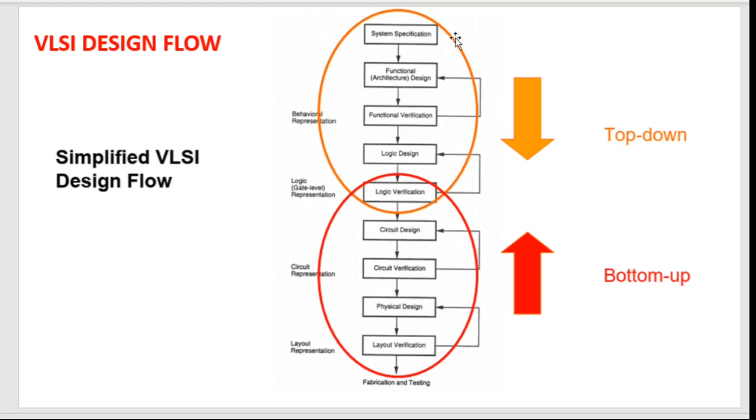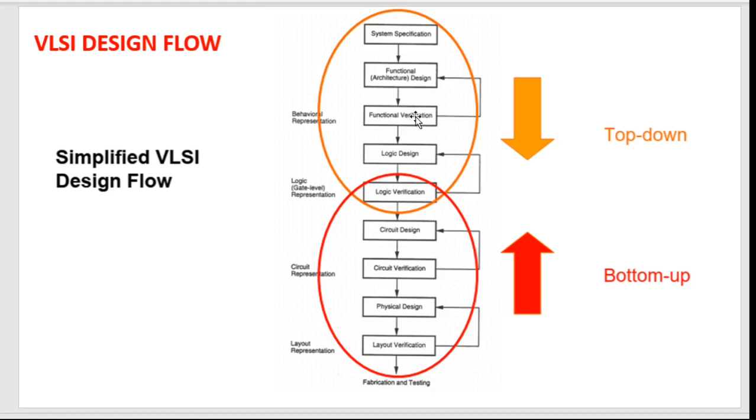Then after preparing the specification, we go for the architectural design. We form an architecture in terms of block diagrams, and each block may be a subsystem, maybe a module.